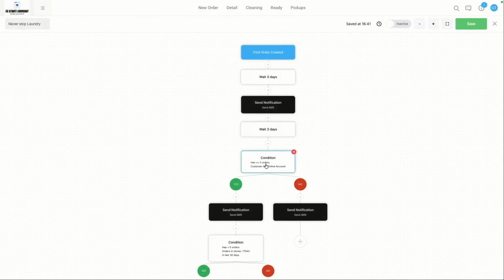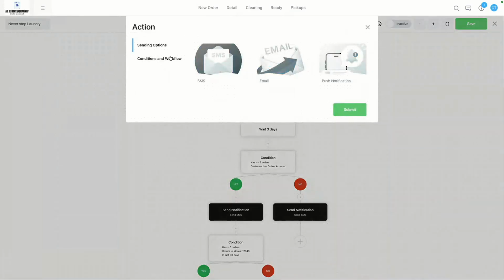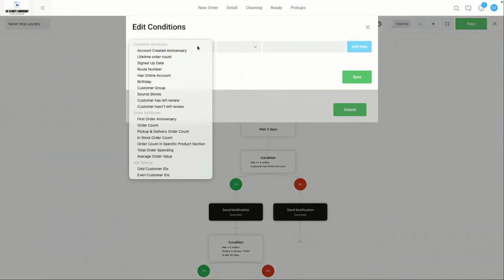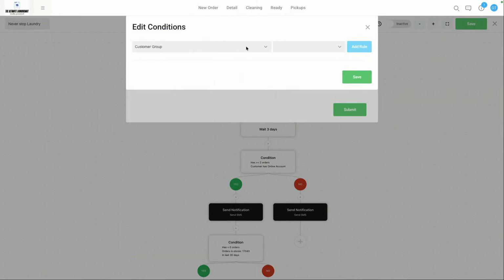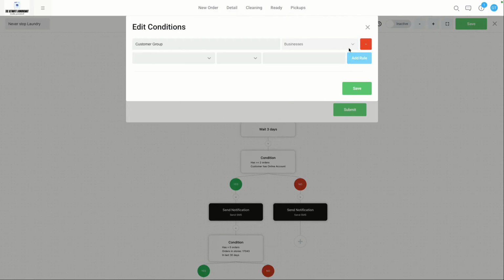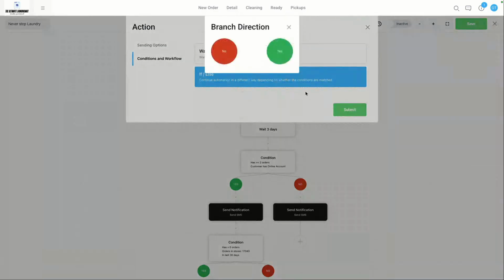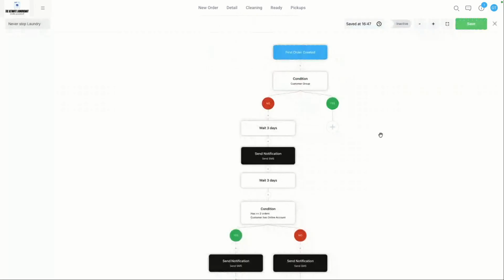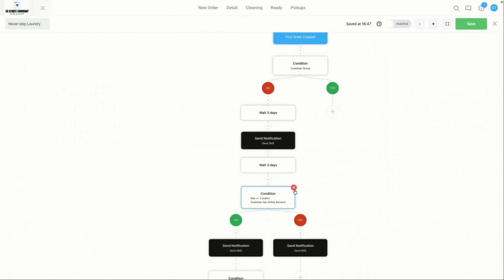automated flow, you'll notice that there is a condition option here. So for instance, I could say customer group, businesses, for example. I can then make sure that these people, let me see. Right, so I could say the condition is that they are not part of the business accounts, and then I can set things in motion.